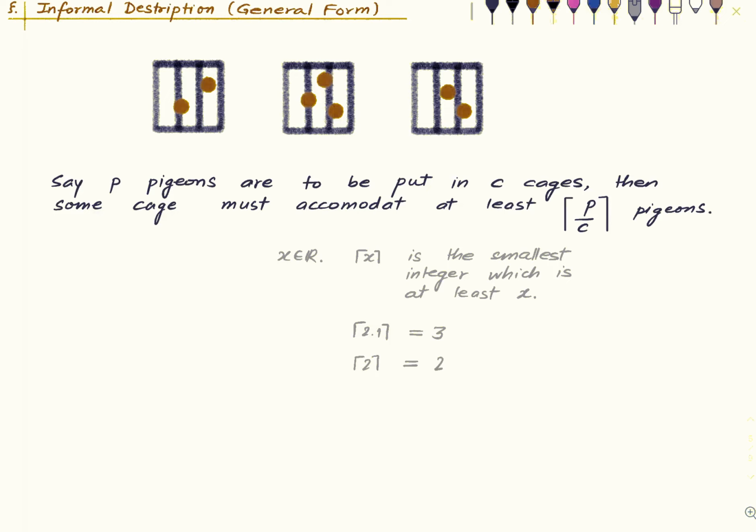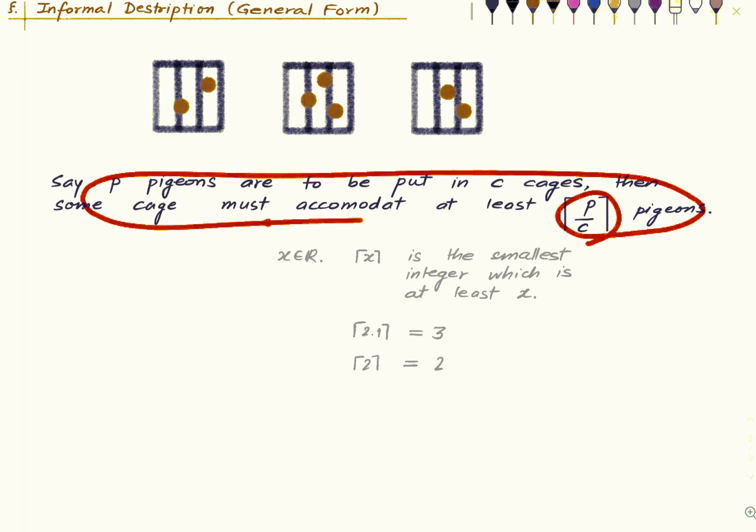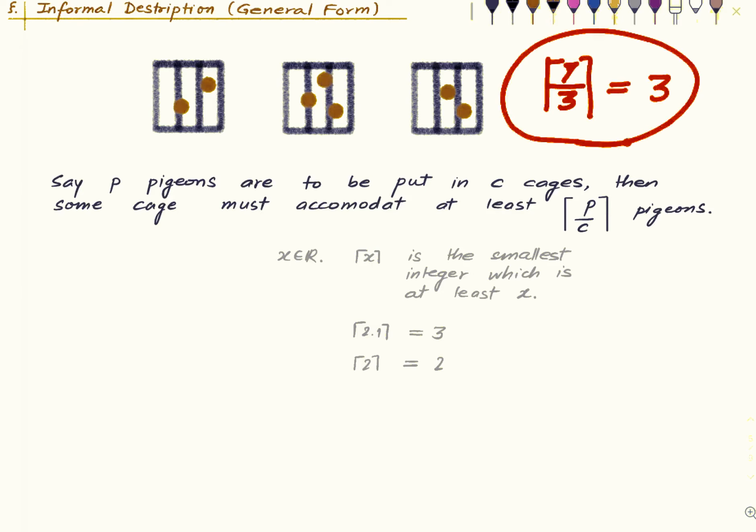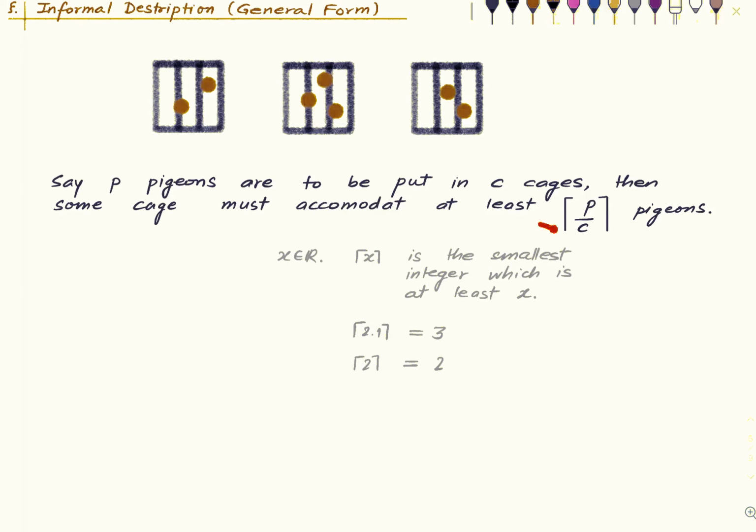Okay, so this is our general statement. And what is happening in this example is we are having 7 pigeons and 3 cages. So if you take the ceiling value of 7 by 3, you get 3, right? So it checks out. And the reason why this is true is very simple.